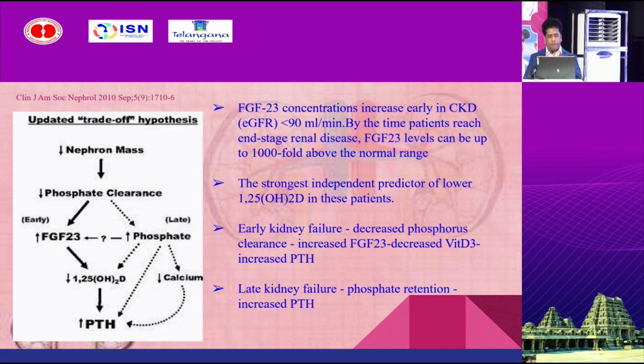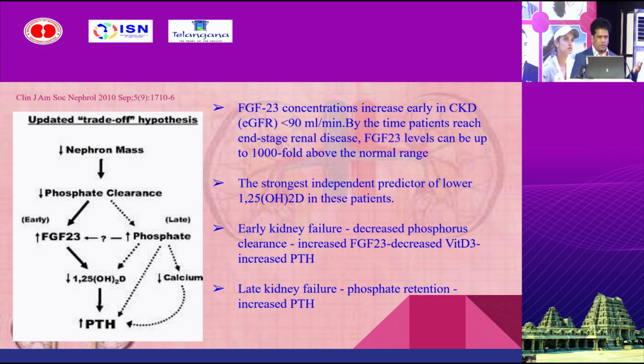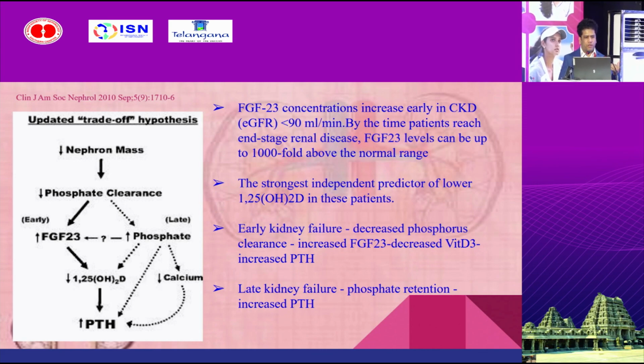In early CKD phase, with reduction in nephron mass, here you have to see the decrease in phosphate clearance. It is not hyperphosphatemia. So with decrease in nephron mass, with decrease in phosphate clearance, the FGF23 levels will increase, and FGF23 in turn reduces the calcitriol levels by inhibiting 1-alpha hydroxylase enzyme. So the reduction in calcitriol will lead to hyperphosphatemia and hyperparathyroidism.